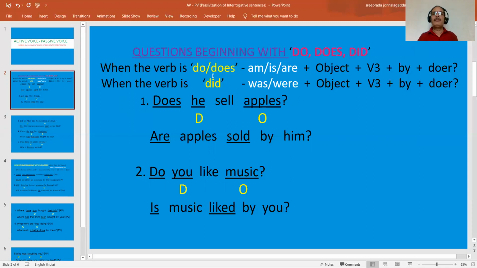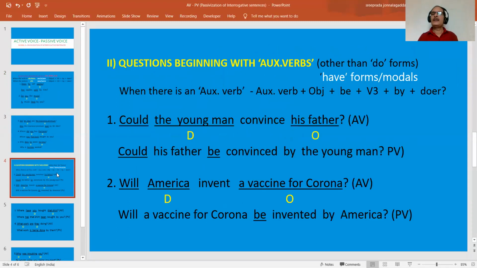If a question begins with other than a do form, meaning any auxiliary verb which is a form of have or a modal verb, then what do we have to do? We have to begin the sentence in passive voice with the same auxiliary verb, followed by the object plus be plus V3 plus by plus doer.